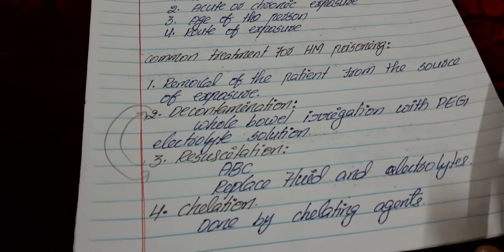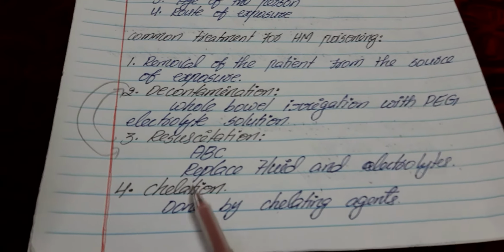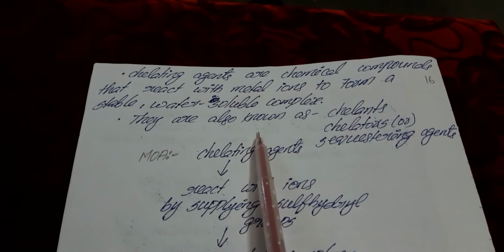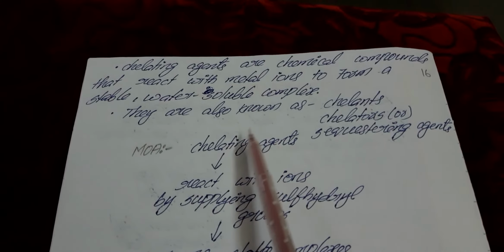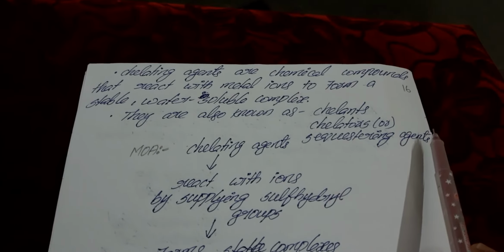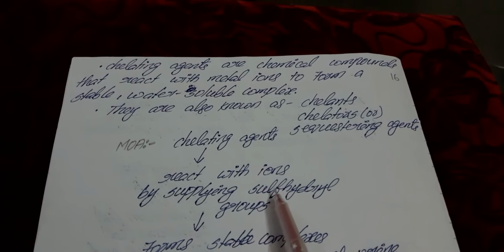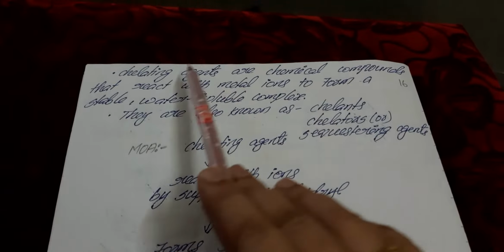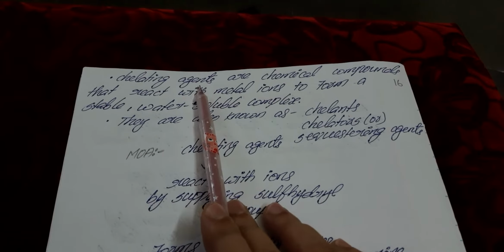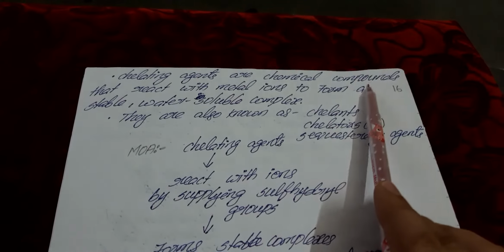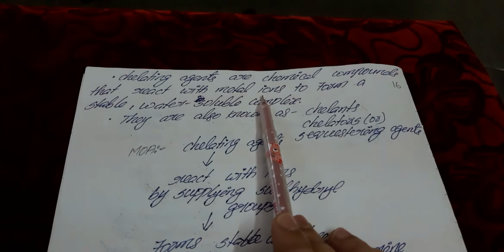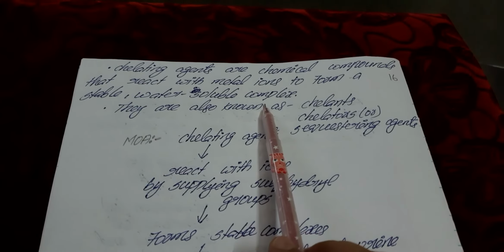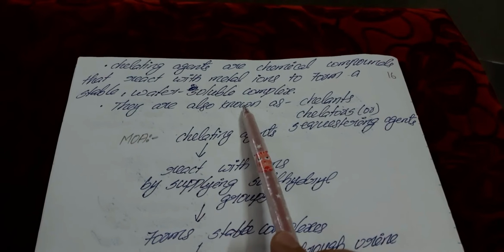After this, the main treatment we use in heavy metal poisoning is chelation. Chelation is a very important treatment in heavy metal poisoning. We use this chelation therapy only in heavy metal toxicity. Chelation is done by chelating agents. Chelating agents are chemical compounds that react with metal ions, that means heavy metals, and form a stable water soluble complex.